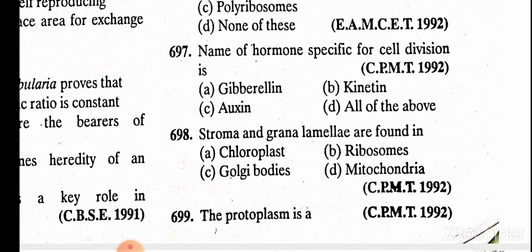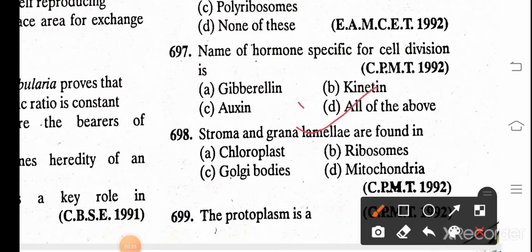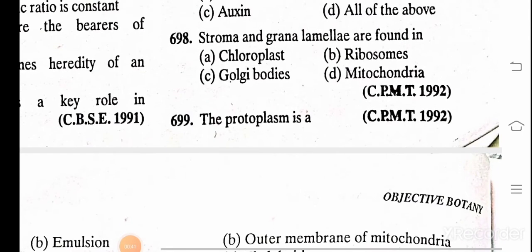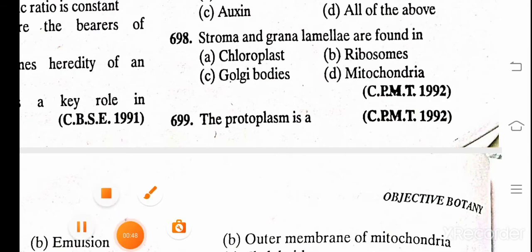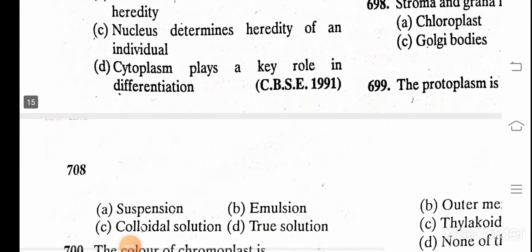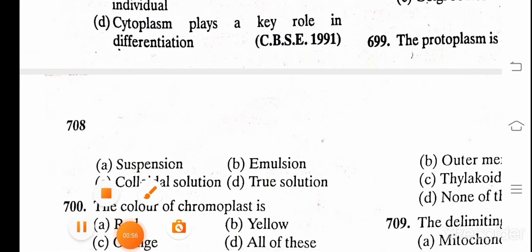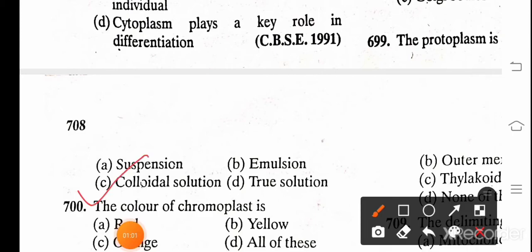Name of hormone specific for cell division is A. Gibberellin, B. Kinetin, C. Auxin, D. All of the above. Sorry, the answer is B. Kinetin. Stroma and grana lamellae are found in A. Chloroplast, B. Ribosomes, C. Golgi body, D. Mitochondria. And the correct answer is A. Chloroplast. The protoplasm is A. Suspension, B. Emulsion, C. Colloidal solution, and D. True solution. And the correct answer is colloidal solution.